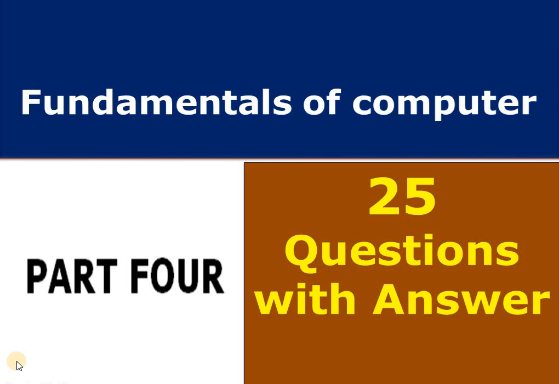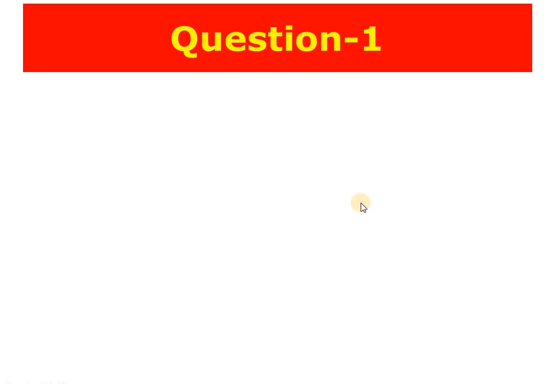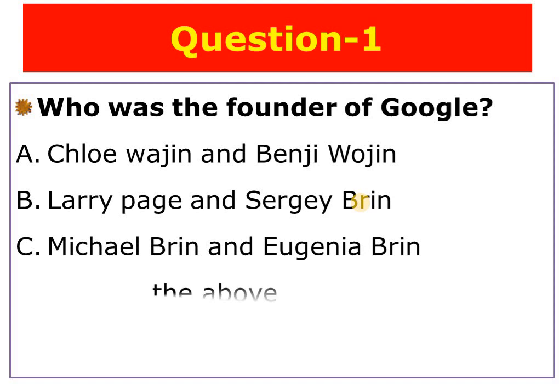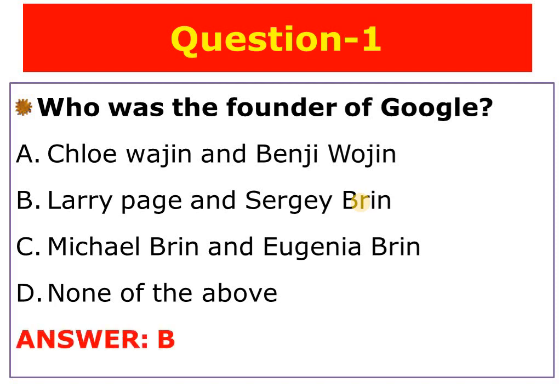Question number one. Who was the founder or inventor of Google? A. Chloe Wagin and Benji Wagin. B. Larry Page and Sergey Brin. C. Michael Brin and Eugenia Brin. D. None of the above. The answer for this question is B. Larry Page and Sergey Brin was the founder of Google.